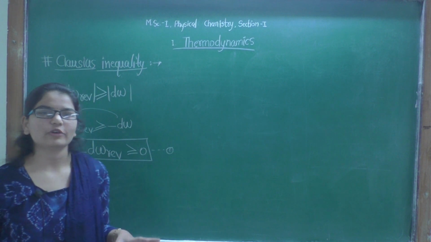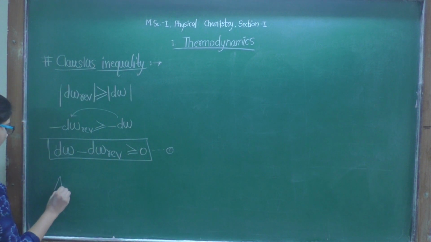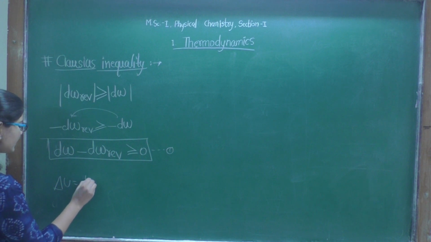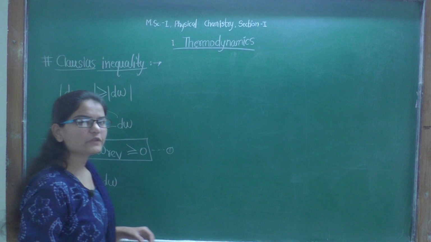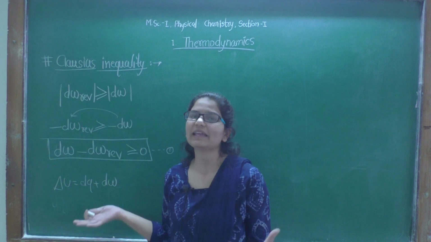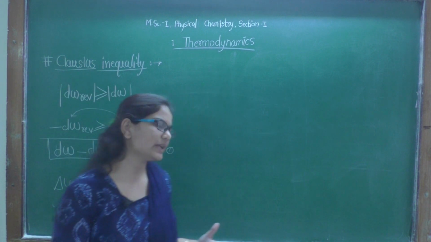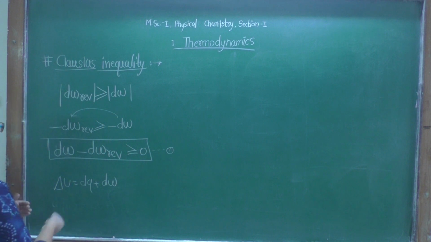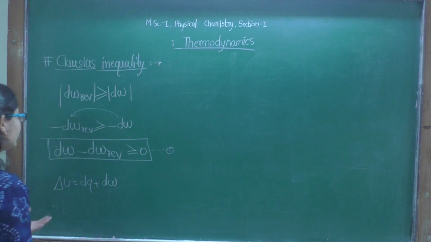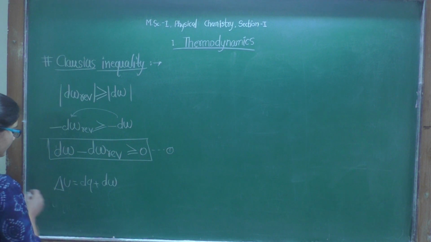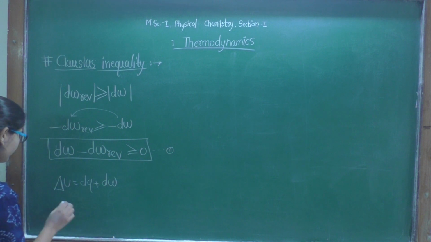Now according to the first law, delta U is equal to dQ plus dW, but we also know that internal energy is a state function. It will not depend upon path, whether the process is reversible or irreversible. It will be independent of path, therefore its value will be the same.